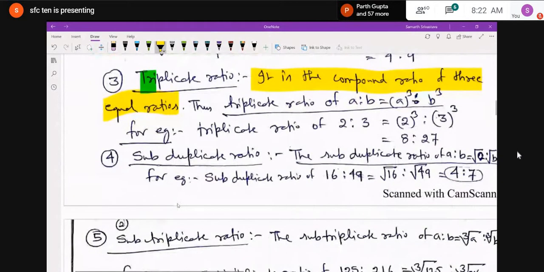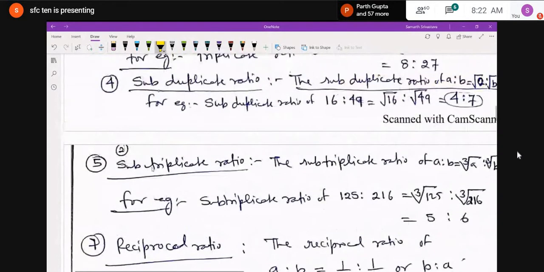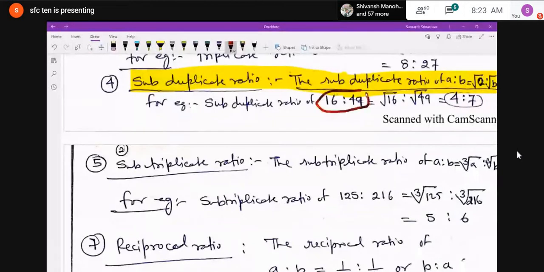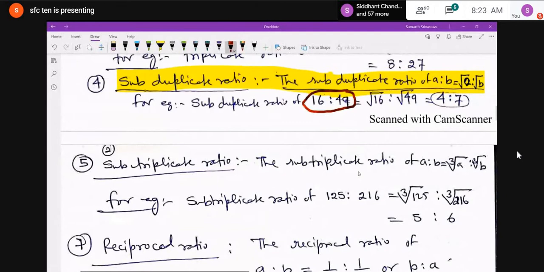Now about the subduplicate ratio. The subduplicate ratio of A is to B, just remember, is equal to square root of A is to square root of B. Like I have given one example, the subduplicate ratio of 16 is to 49 is equal to what? Under root 16 is to under root 49, and you can write 4 is to 7, because root 16 is 4 and under root 49 is 7.